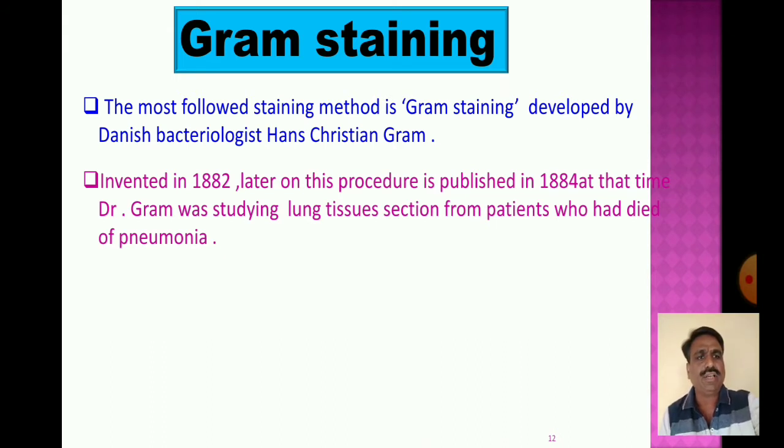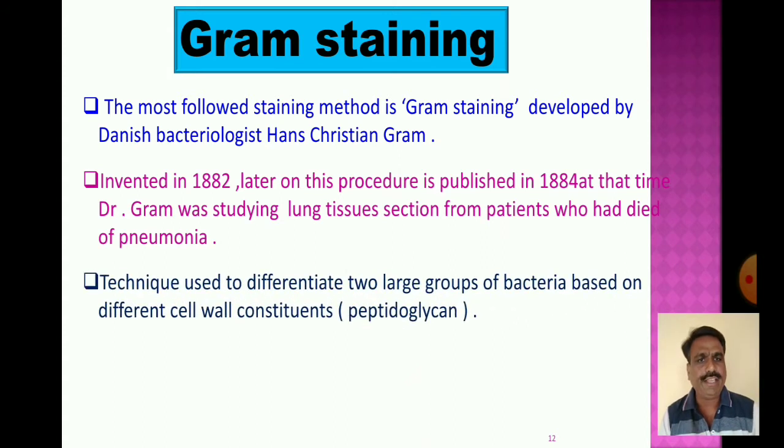After this, the technique was used to differentiate a large group of bacteria based on different cell wall constituents, the cell wall being made up of peptidoglycan. Gram was working on lung tissue sections from patients who had died of pneumonia.